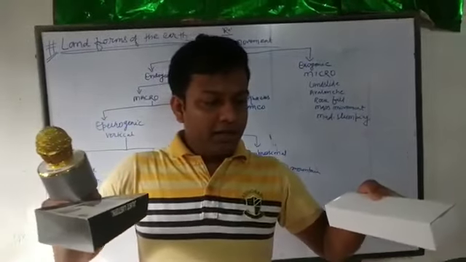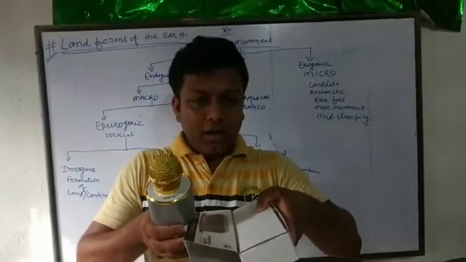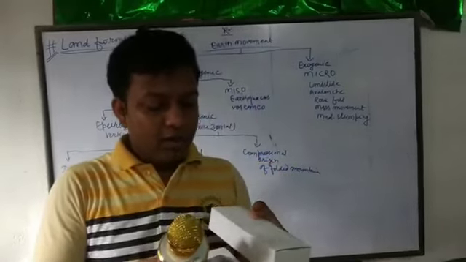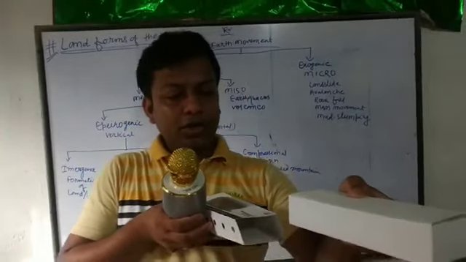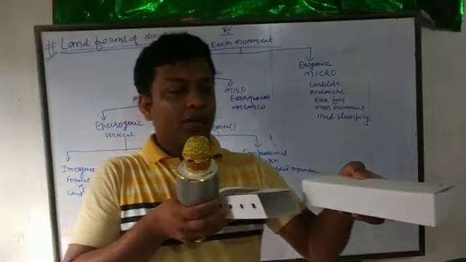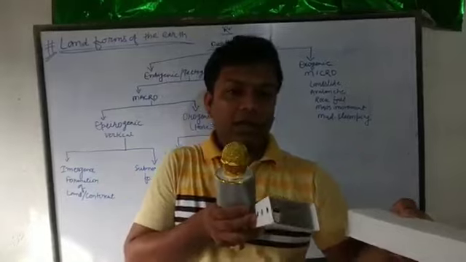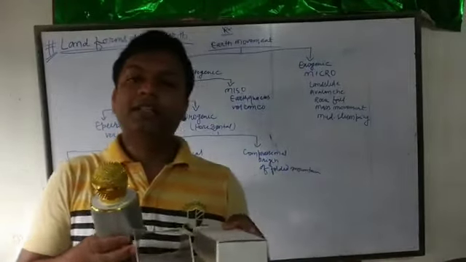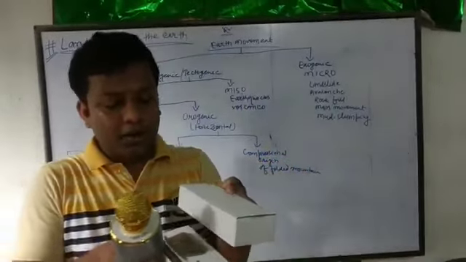And when these plates get together, it is a convergent plate. And when plates move parallel, crossing each other, it is called a parallel plate. One is convergent, second is divergent, and third is transform, that is parallel plate.